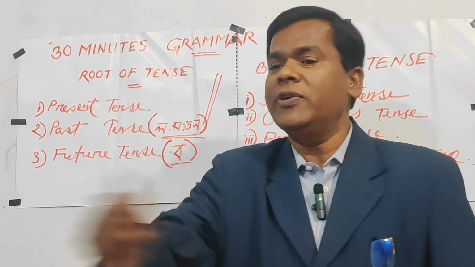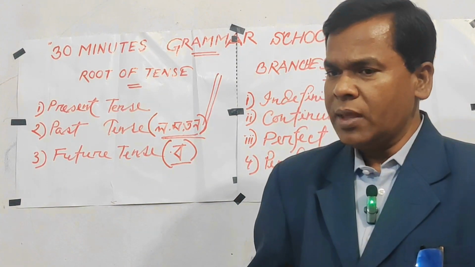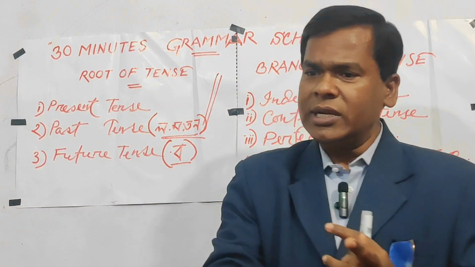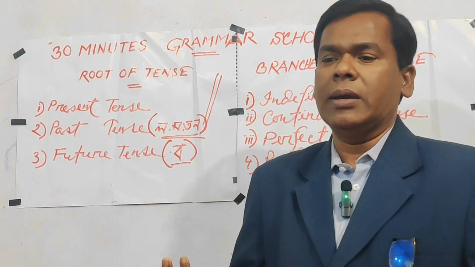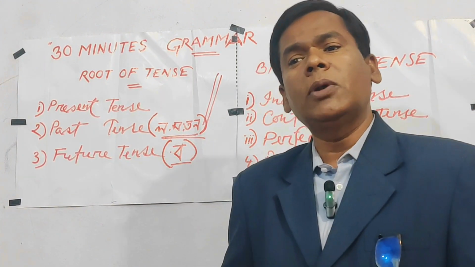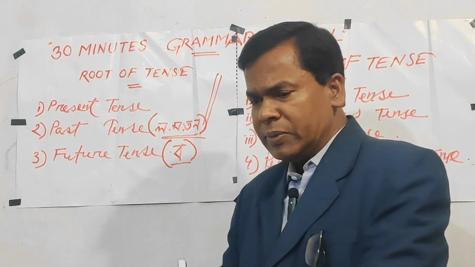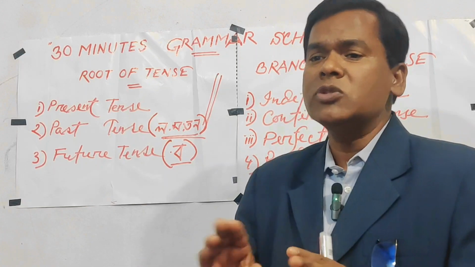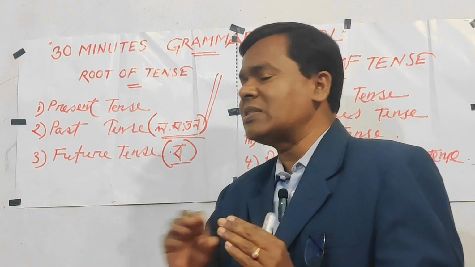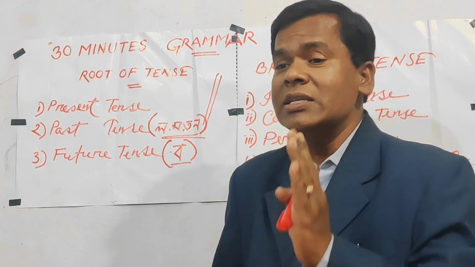Again I am saying, if we see the use of bo at the last part of the sentence, then it is a future tense. Understood? If we find the use of bo at the last part of the sentence, then it is a future tense. Example, আমি ভাত খাইবো, আমি পড়বো, আমি ঢাকা যাব। ছেলেরা ২ ঘন্টা যাবত পড়তে থাকবে। Look, all here there are the examples, and in these examples we are finding the use of bo at the last part of the sentence, that is, it is future tense.